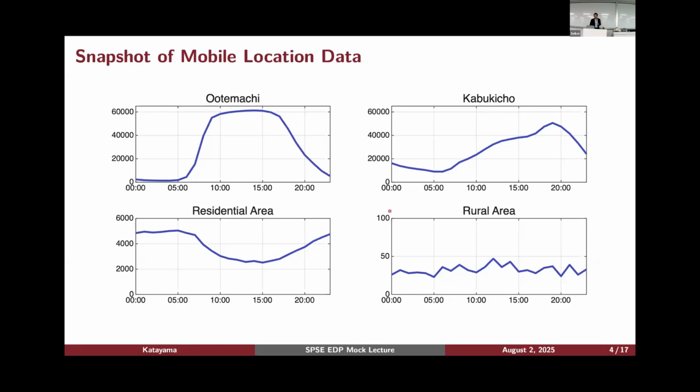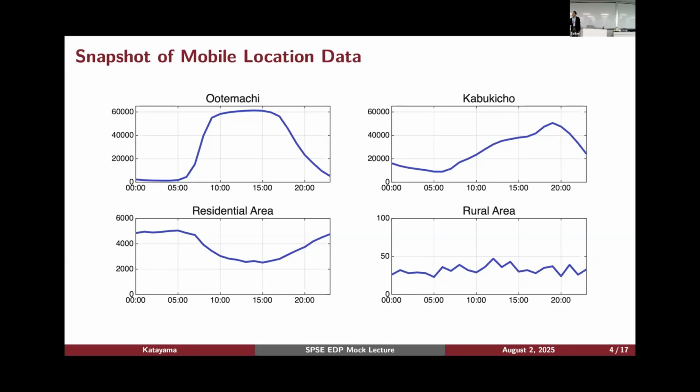The different patterns you can observe for the residential area. Actually, this is my home. I mean, this is where I grew up until my age of 22. So people stay there during the night, and around 6 or 7, people start to go to school or go to work. And then people come back home, and eventually that goes back to the original level.